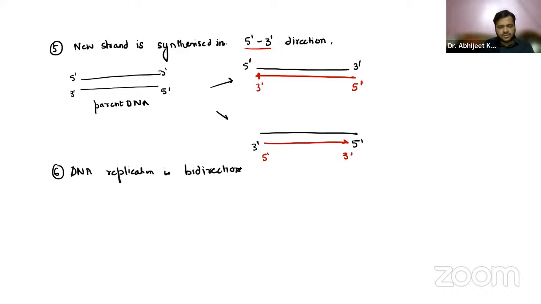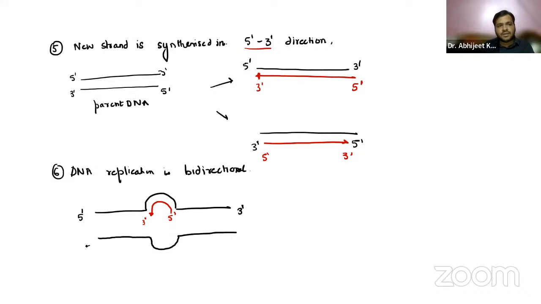If we take a strand over here that is running from 5' to 3', one strand will be synthesizing the DNA in the 5' to 3' direction, and we also have another strand simultaneously synthesized in the 5' to 3' direction.